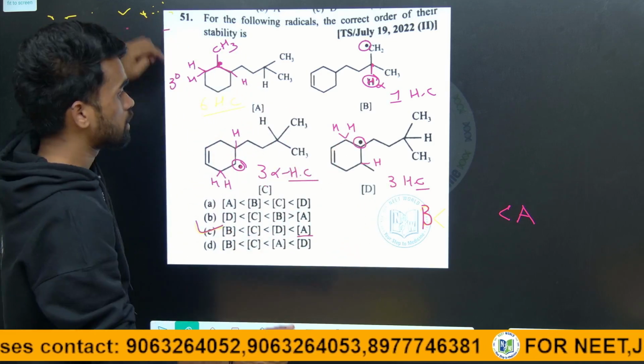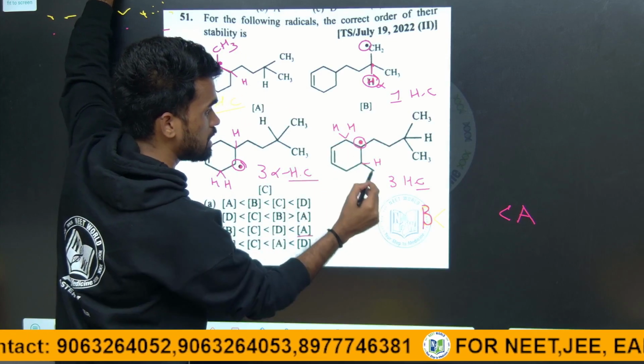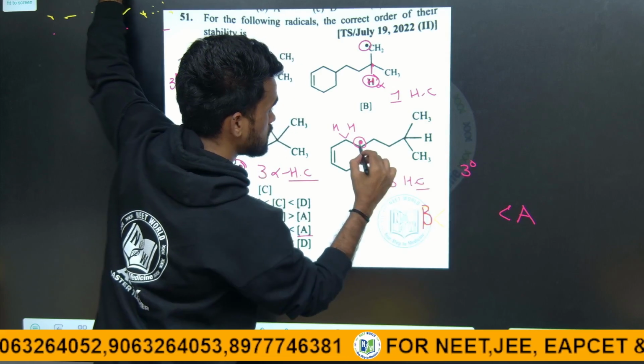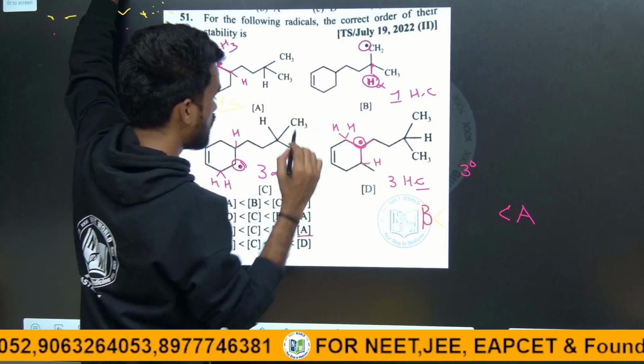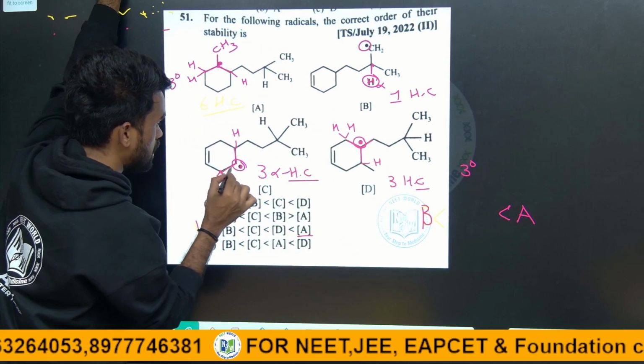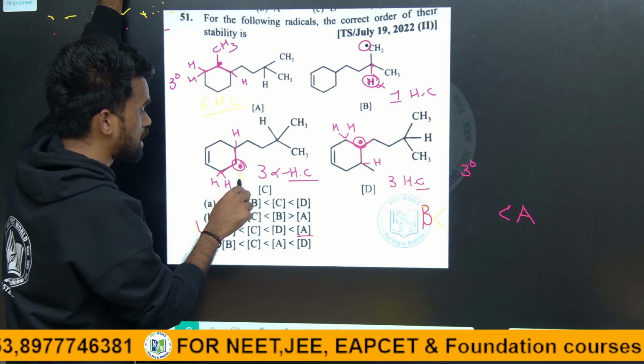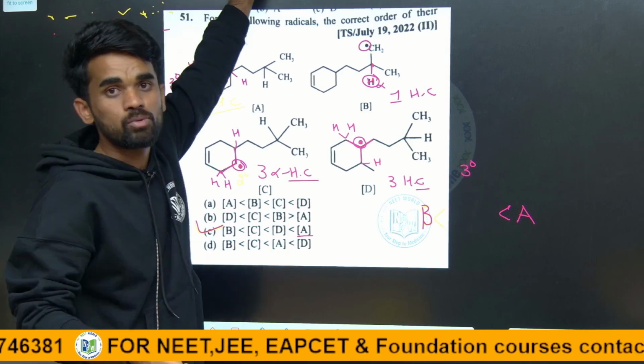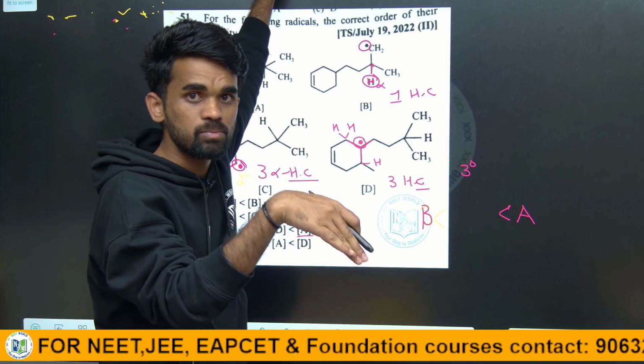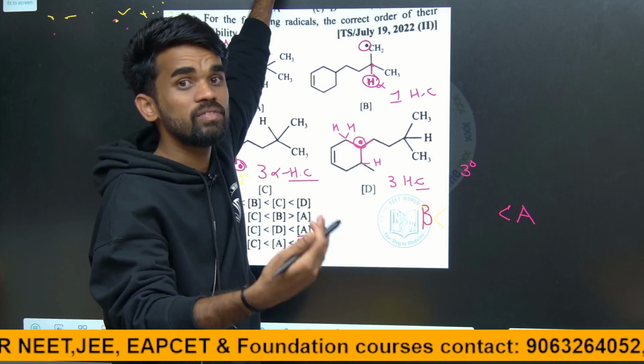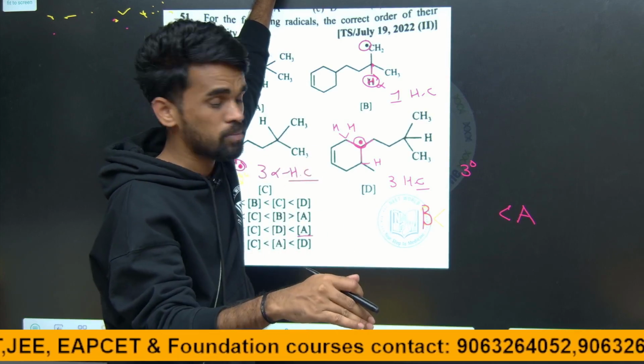Now this carbon free radical is tertiary, because it is attached directly to 3 carbons. What about this carbon radical? This is a secondary radical. Tertiary carbocations are more stable because the inductive effect is more for tertiary carbon.